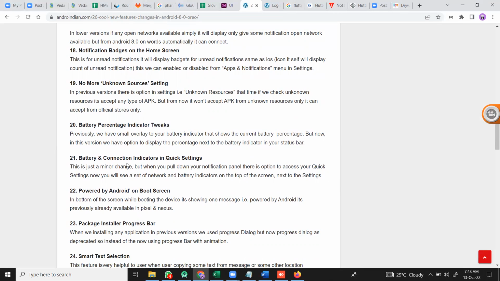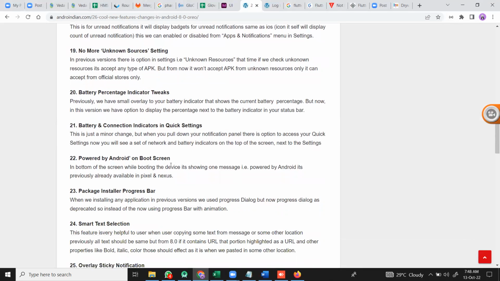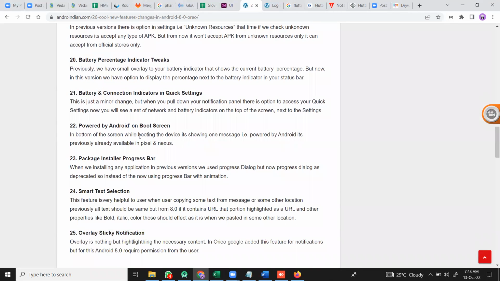And the next is this battery connection indicators quick settings. Sorry, both are the same. And see, when we are rebooting this device, previously it said while rebooting, it's powered by Android. But now the manufacturer can customize this. If it is a Samsung mobile restarting, it says Samsung. In case of MI, it says MI. Like that, they can customize that.